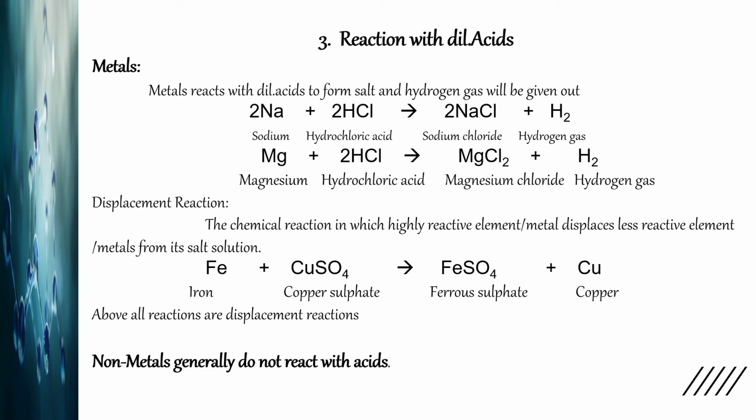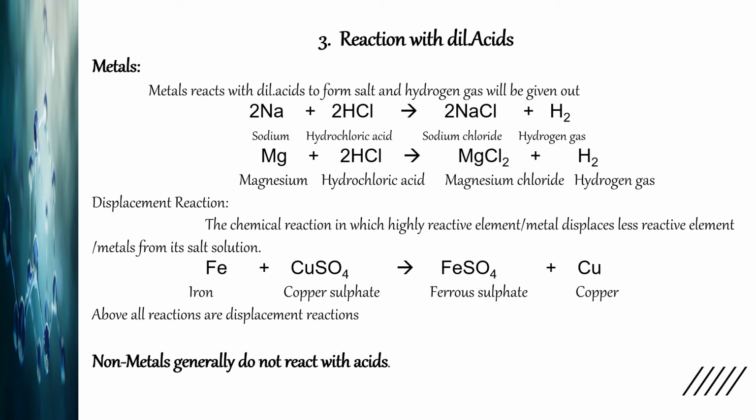Sodium reacts with hydrochloric acid to form sodium chloride, and hydrogen gas is given off. In the same way, magnesium reacts with hydrochloric acid to give magnesium chloride and hydrogen gas. If instead of hydrochloric acid I have sulfuric acid, H2SO4, then sodium reacts with H2SO4 to form sodium sulfate, and hydrogen gas is released. Again the same reaction: formation of a salt and hydrogen gas.